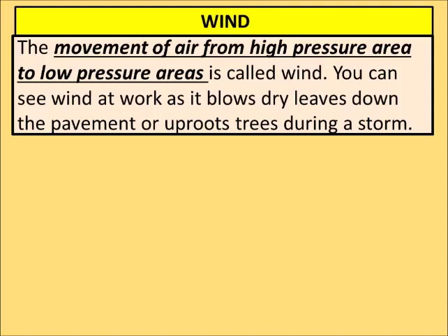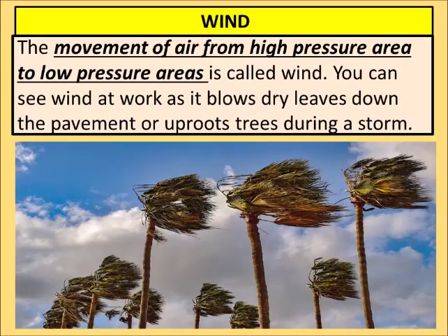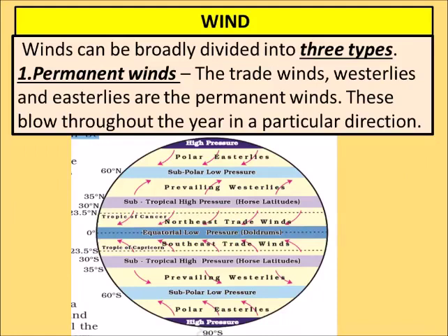Now next is wind. The movement of air from high pressure areas to low pressure areas is called wind. You cannot see wind, but you can feel it, because when it blows, all the trees and plants start moving their branches and leaves. Wind can be broadly divided into three types. Number one is permanent wind. The trade winds, westerlies and easterlies are the permanent winds. These blow throughout the year in a particular direction.